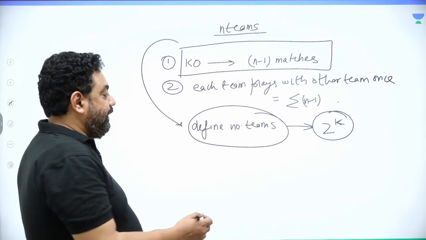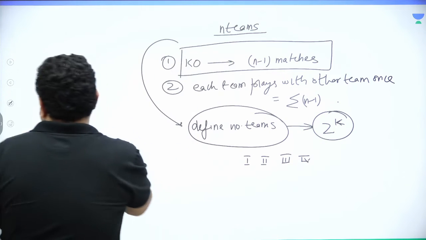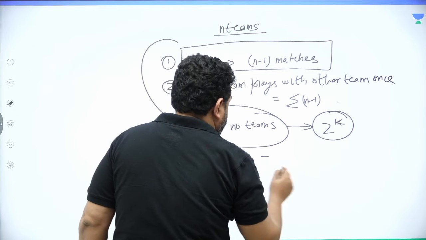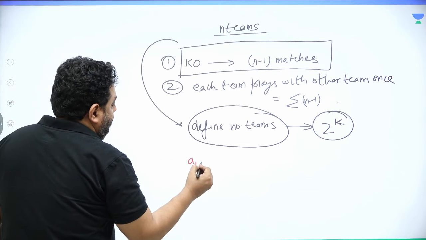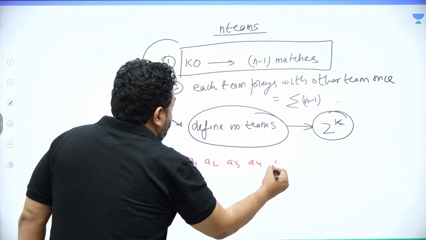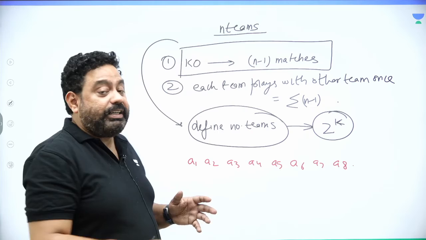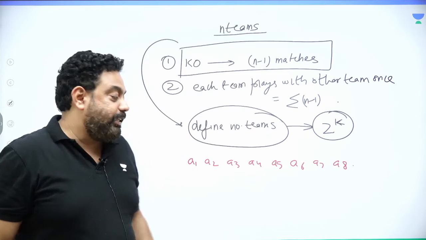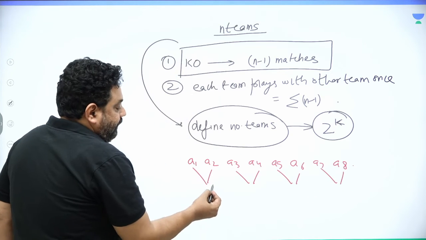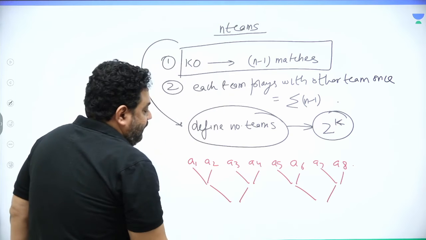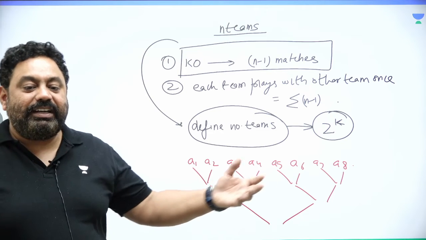So suppose you have 8 teams, I say A1, A2, A3, A4, A5, A6, A7, A8. So it would be very easy to organize. The organizers would feel real ease, right? Why? 1 match, 2 matches, 3 matches, 4 matches, 5 matches, 6 matches, and then the final is the 7th match. So in that case, it's so easy to have a quarter final, semi-final, and a final.